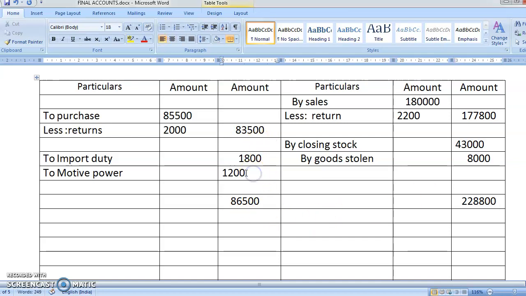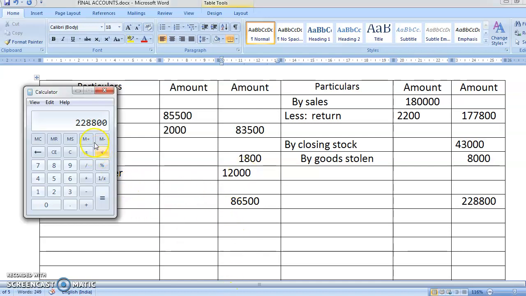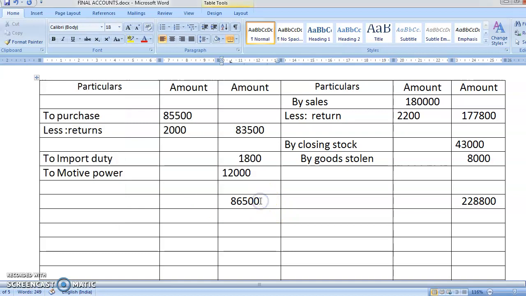This total, I think there is some mistake. Okay, motive power is 12,000. Remember it, students. Motive power is 12,000. I've written less 10. So here there is some totaling mistake. So 83,500 plus 1,800 plus 12,000. Okay, so that comes to 97,300. So this total is 97,300.